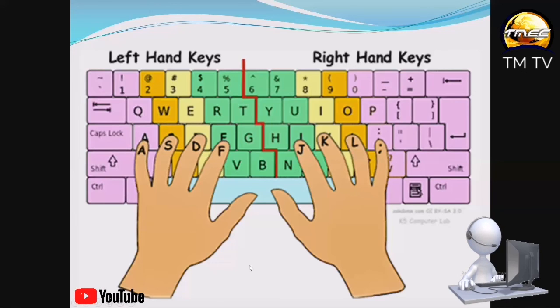And if you look at the fingers over here, you can see where A is on the left little finger, S on the left ring finger, D on the left middle finger, F on the left index finger. Then the left thumb is on the space bar. So this is the space bar. So this is the left thumb.